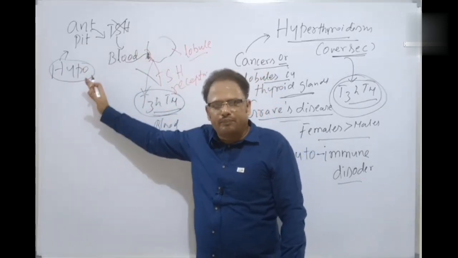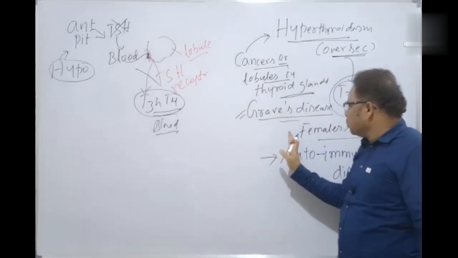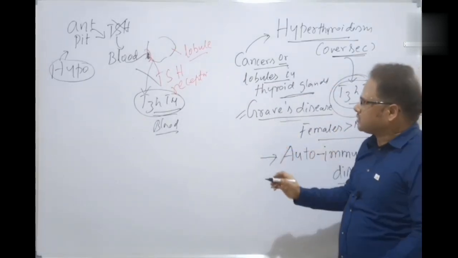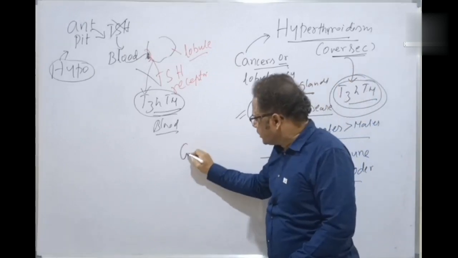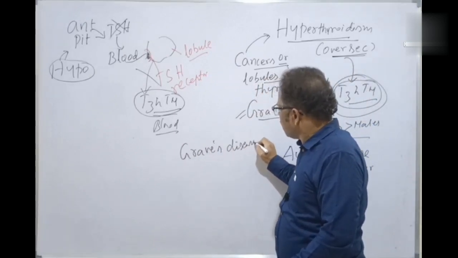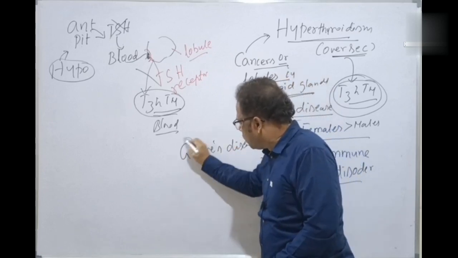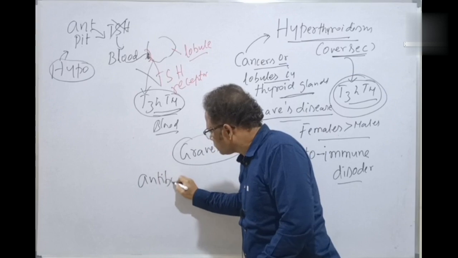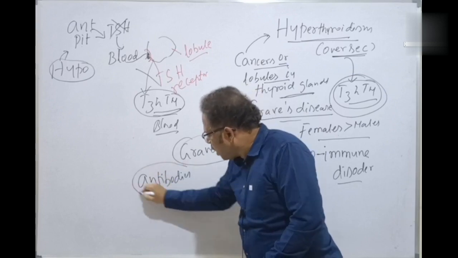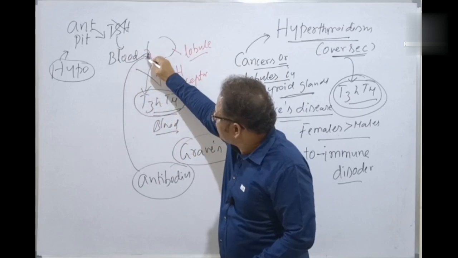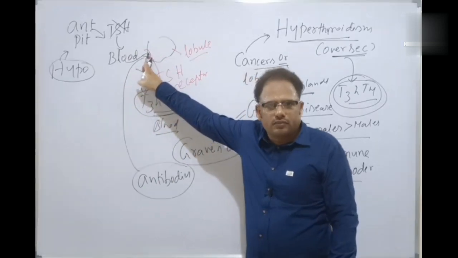There is no problem. But in the autoimmune disorder, what is Graves' disease, what happens? The person's antibodies are binding with the TSH receptors.